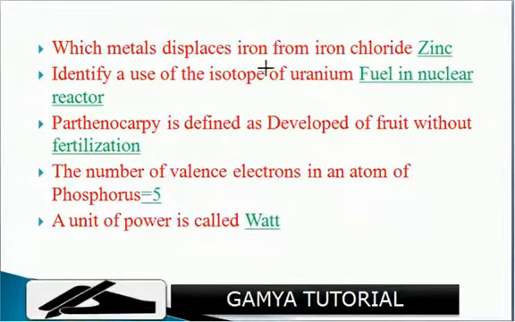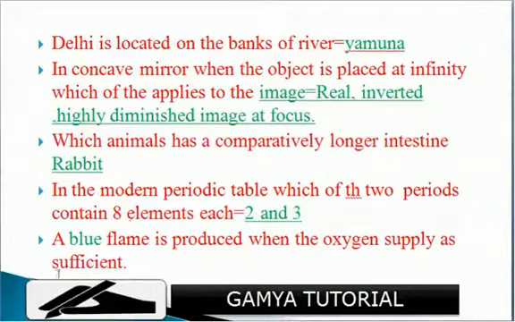Which metal displaces iron from iron chloride? That is zinc. Identify a use of the isotope of uranium. That is fuel in a nuclear reactor. Parthenocarpy is defined as development of fruit without fertilization. The number of valence electrons in an atom of phosphorus is 5. A unit of power is called watt. Delhi is located on the bank of the river Yamuna.